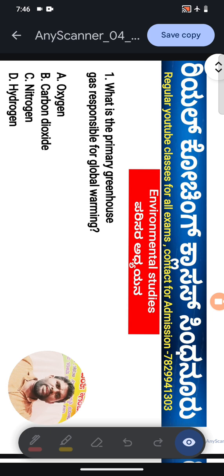What is the primary greenhouse gas responsible for global warming? Options are oxygen, carbon dioxide, nitrogen, hydrogen. Which is the right answer?